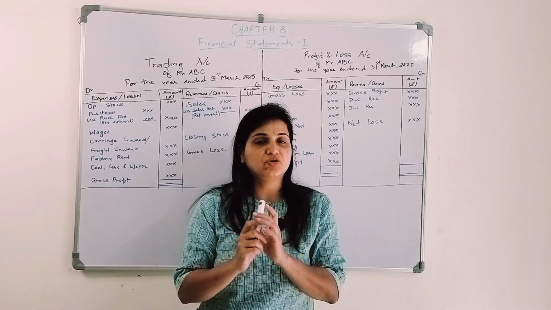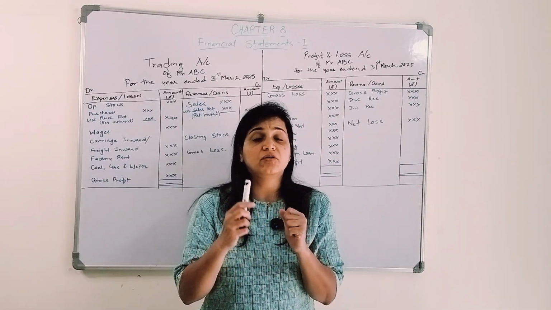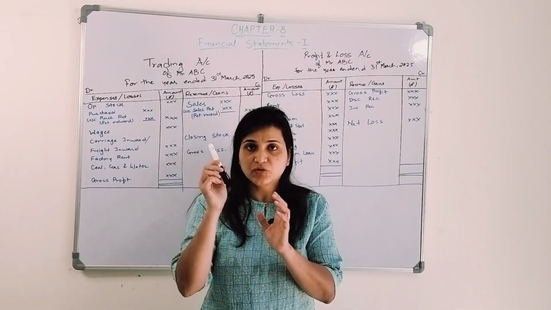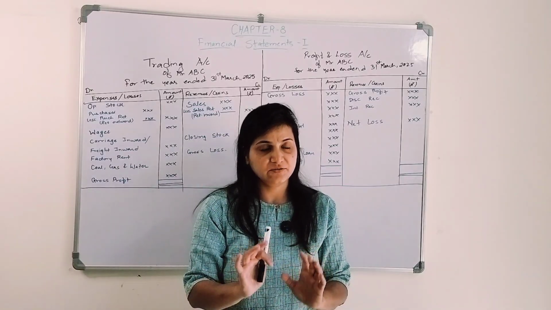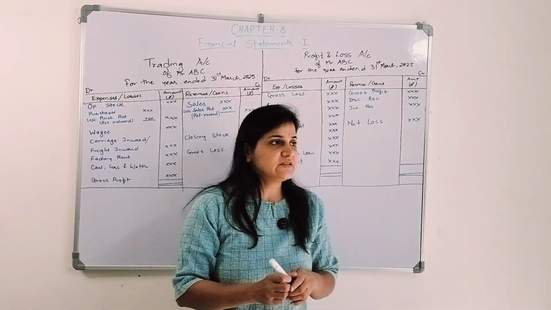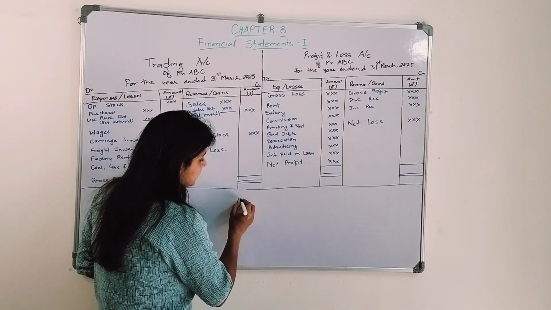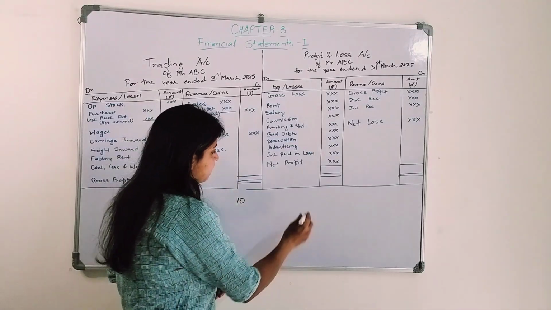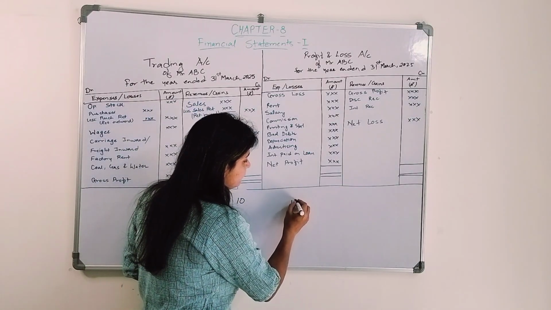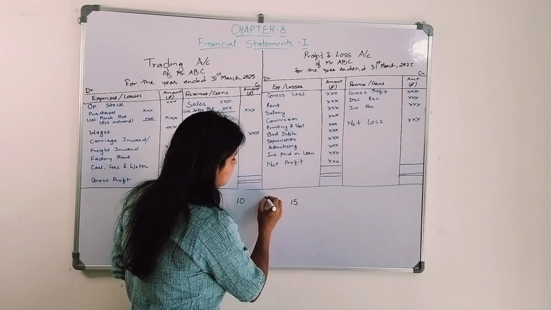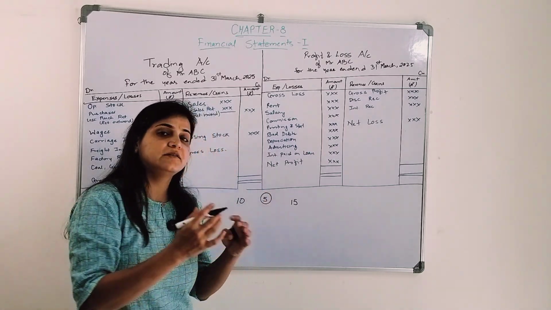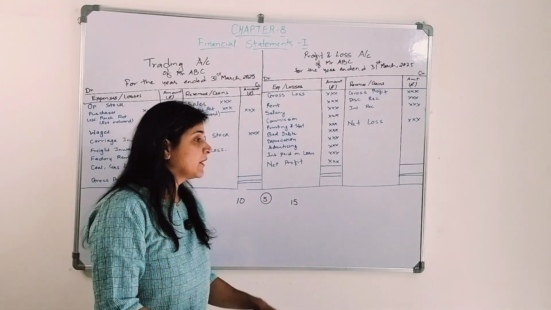Now let's start with the basic thing. Let's say I am into a business, or I thought of selling this pen, right? To sell it, I need to purchase it, right? Now I purchased this pen for, let's say, 10 rupees, and I'm selling it for 15 rupees. So this 5 rupees is my profit, right?